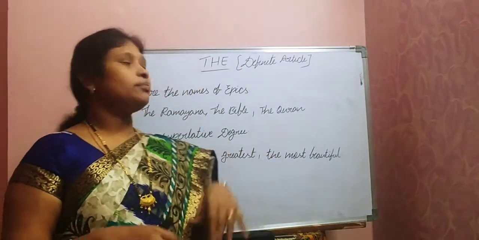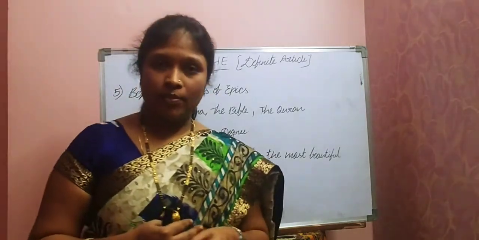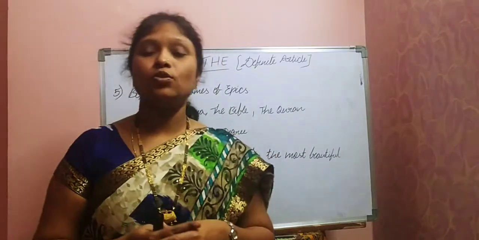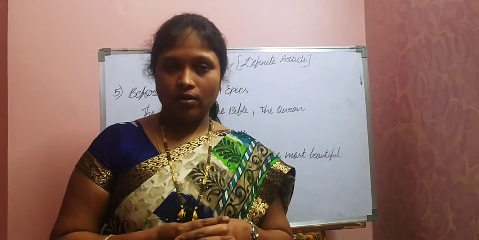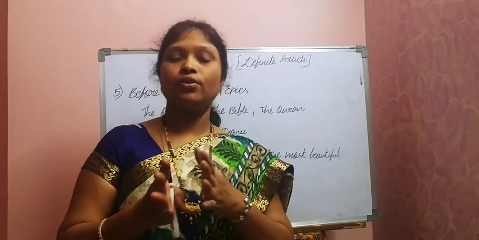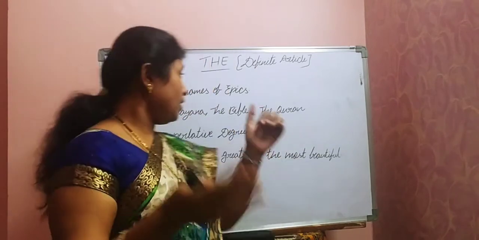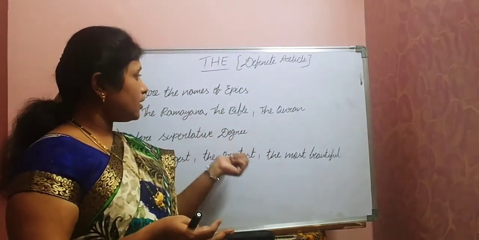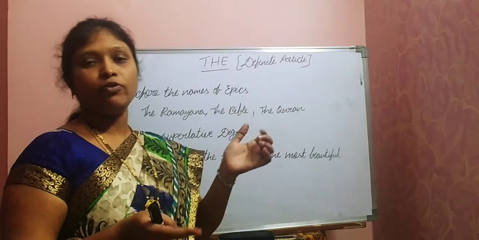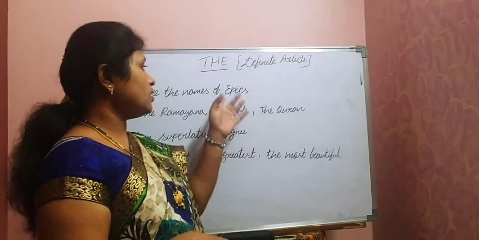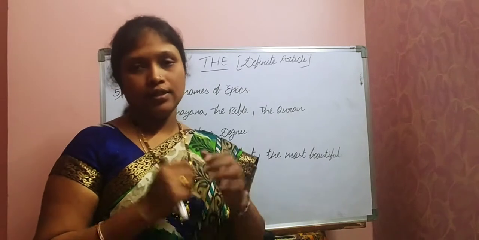Fourth one, before the names of epics. And fifth one is before the superlative degree. Understood? This article the must be used before all these words. So whenever you write these words, we have to use article the.